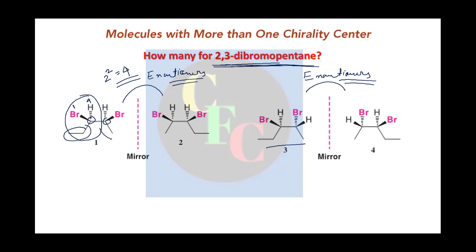So this group as a whole is second priority, and this is the third priority. The fourth one is always away from you. Now if you go from bromine to the second group and to the third, it is clockwise. So that means this center is R.